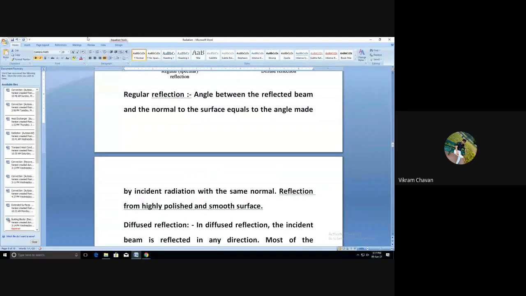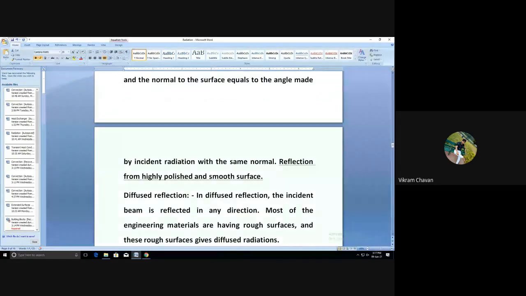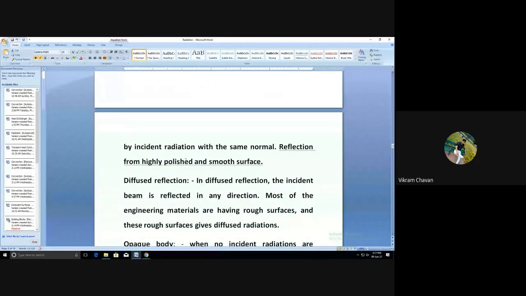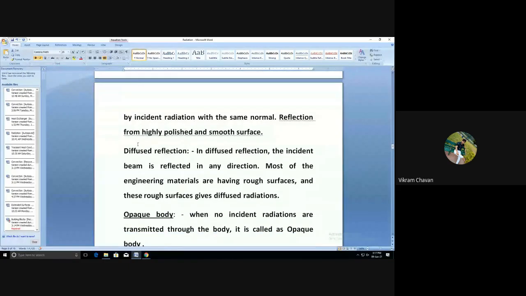Reflection from a highly polished and smooth surface will be considered as regular reflection. Okay. The next one, diffused reflection.